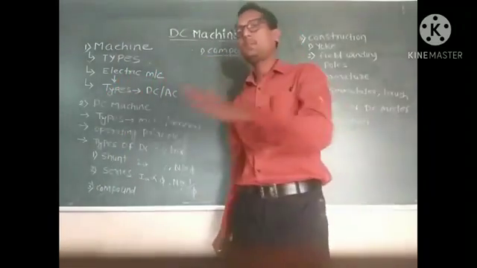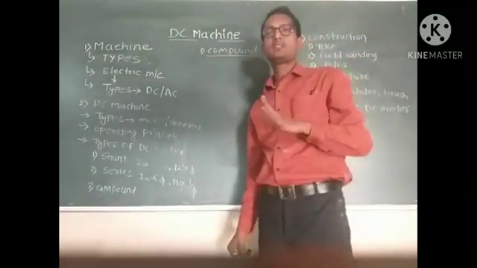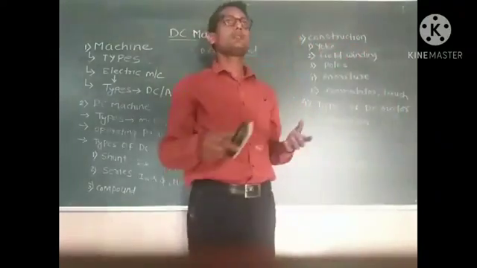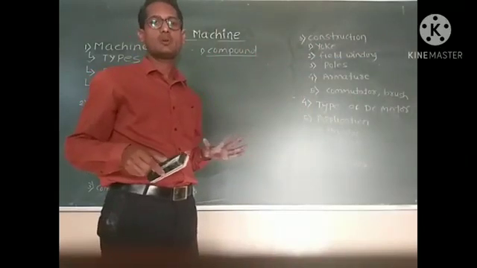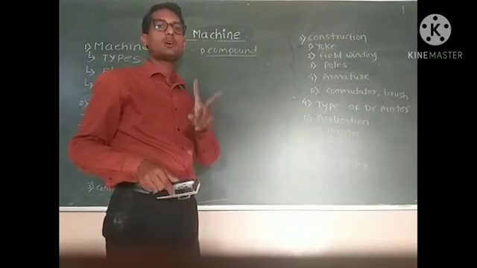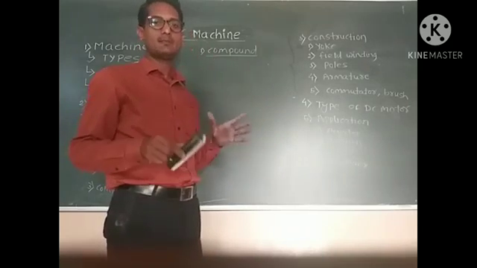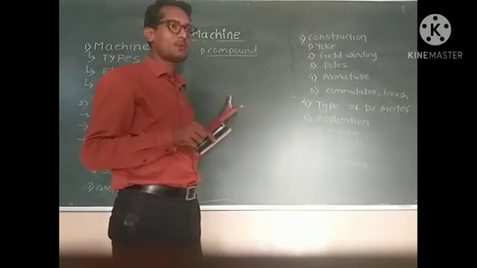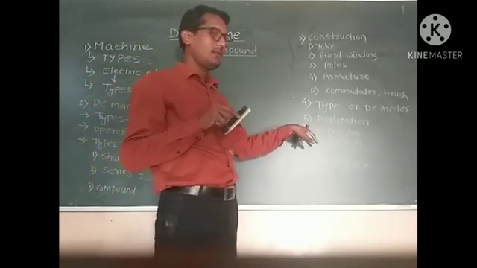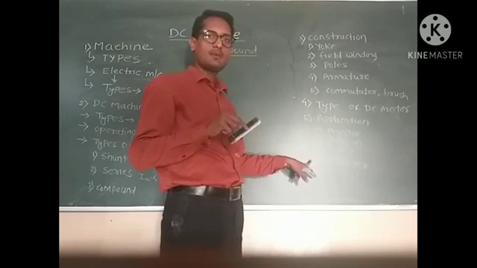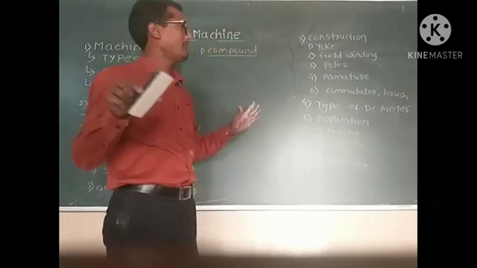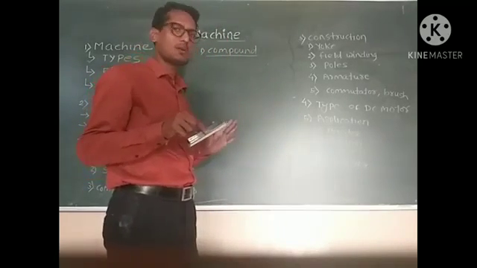Now, what are the applications of DC machines or DC motors? Where do we use this type of motors? Firstly, the major and popular application of the DC motor is the traction motor or locomotive motor in electrical trains. In case of a traction motor, we use the DC series motor. After that, elevators, cranes, conveyors, electrical small toys, these are all applications of DC motors.